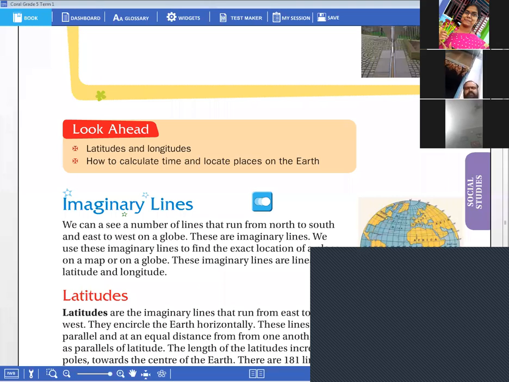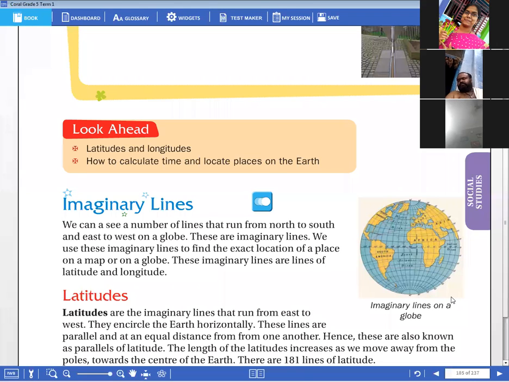So here, the latitudes and longitudes are denoted as degrees, children. It might be a latitude present in the northern hemisphere, we say degrees north. If the latitude is present in the southern hemisphere, we say degrees south.